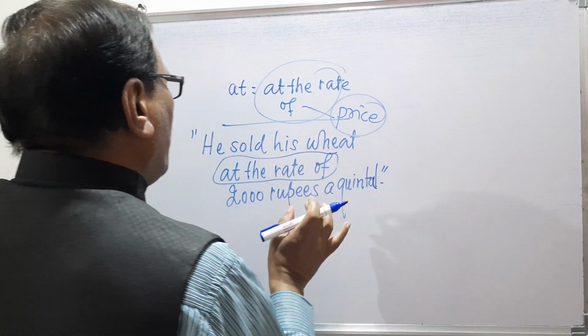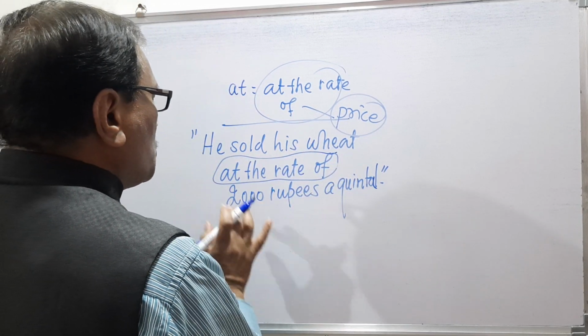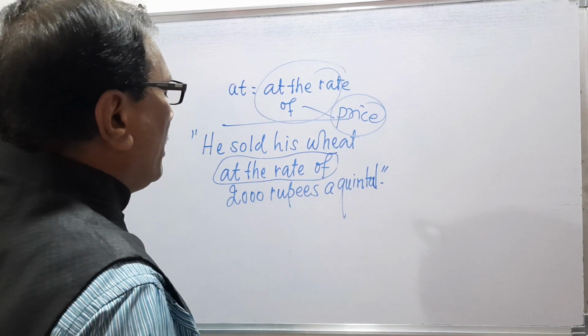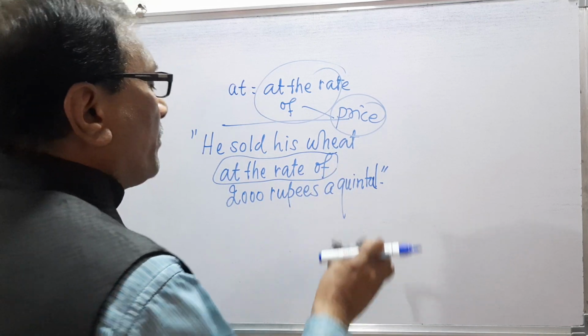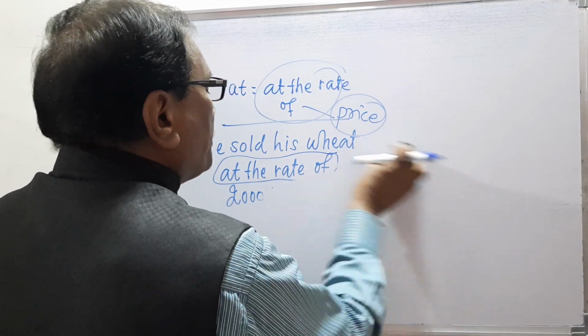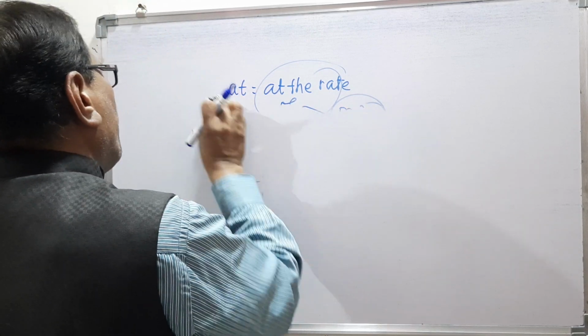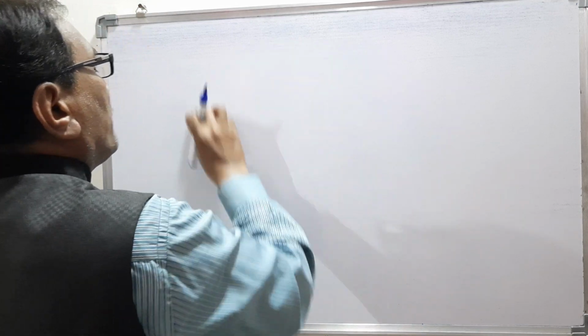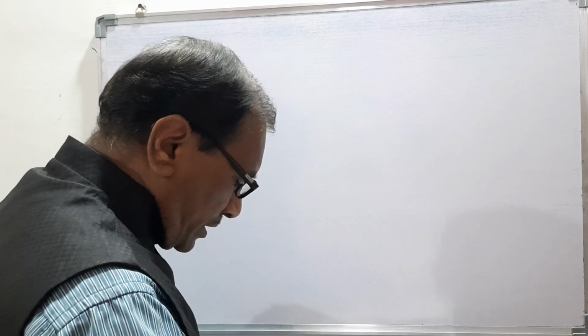What is the explanation? He sold his wheat at the rate of means the price. At the rate of means price. So here this is the price of the wheat, and at this price he has sold his wheat. That is the explanation, and it is shown here with the help of the phrase at the rate of.